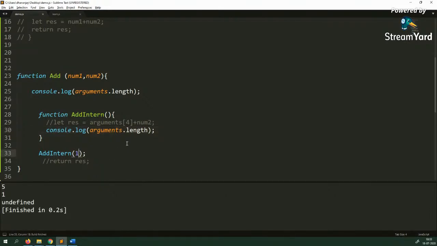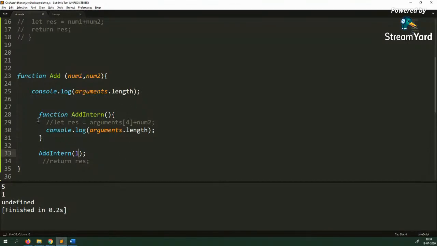Because these two are different arguments. They are not the same arguments. And there's no direct way the child function can access the arguments object of the parent function. Of course, you can assign that to another variable and all. You can do those workarounds, but there's no direct way of doing that. So these are the two problems with the arguments object. First, it contains information about all the parameters, not only the extra parameters. And second, there's no direct way a nested, child function can access the arguments object of the parent function.